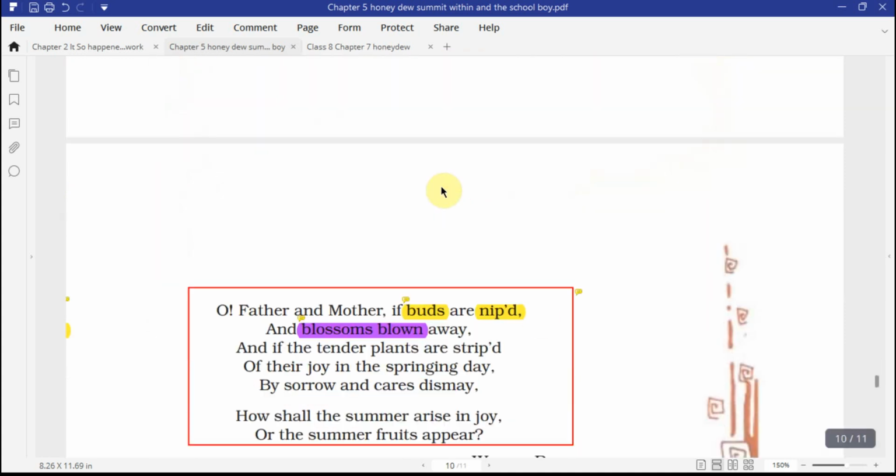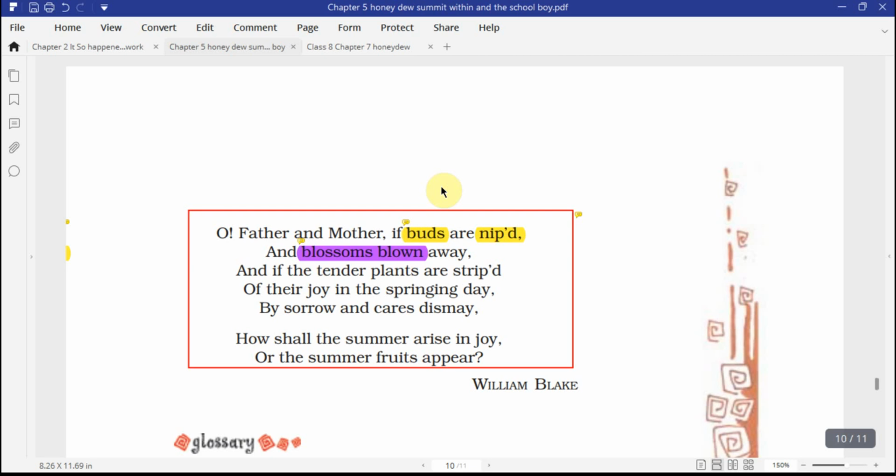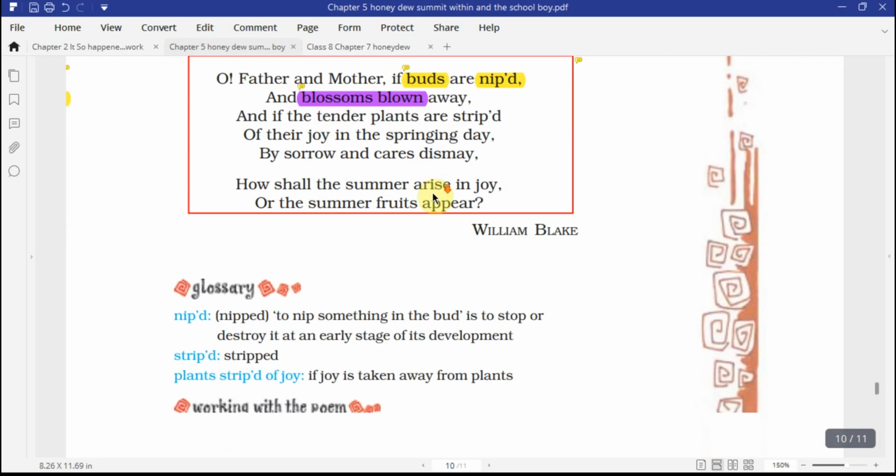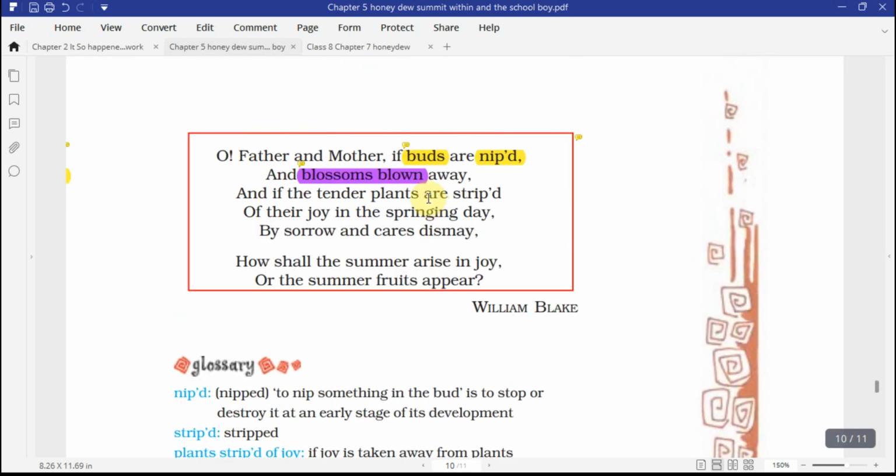Now that we're done with the literary devices, there aren't any question and answers for this poem. So we are done with this chapter.